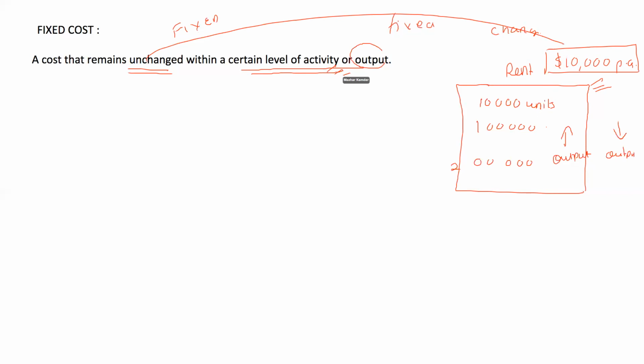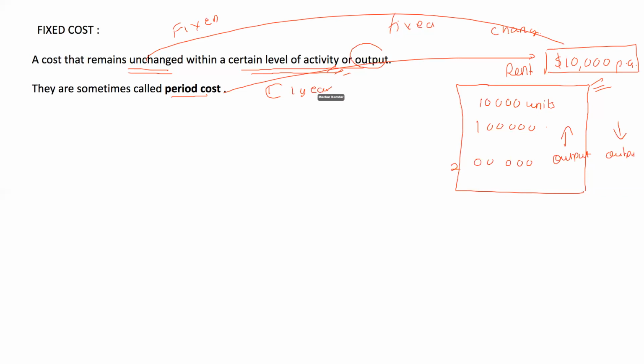They are also sometimes called period cost because this rent covers one period, that is, one year. Probably next year my landlord may increase the rent, and then next year this fixed cost might change. So fixed cost remains unchanged within a certain activity level or output, or within a certain period, and is sometimes called period cost.